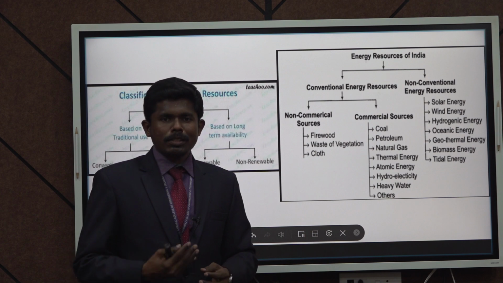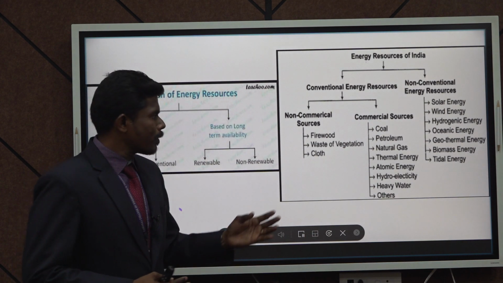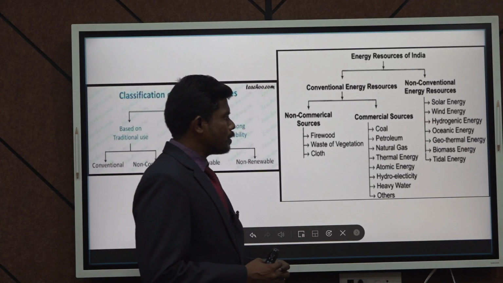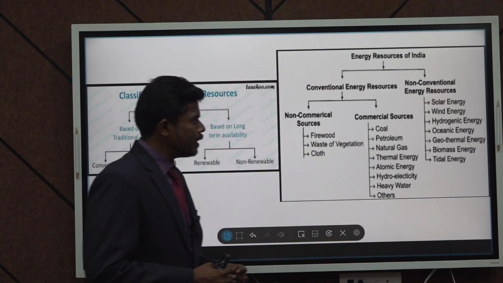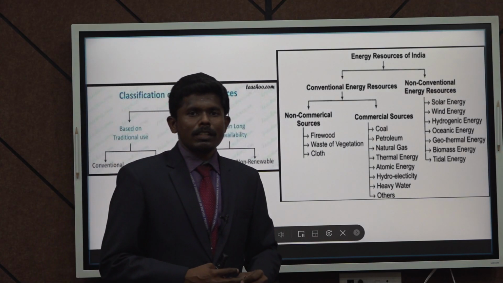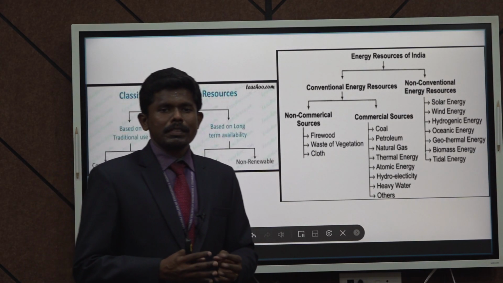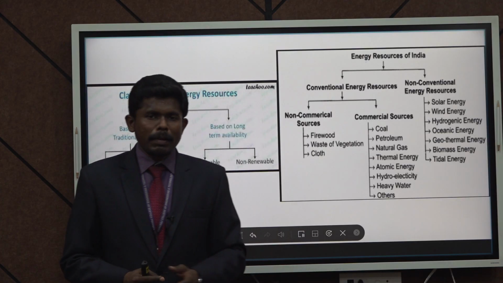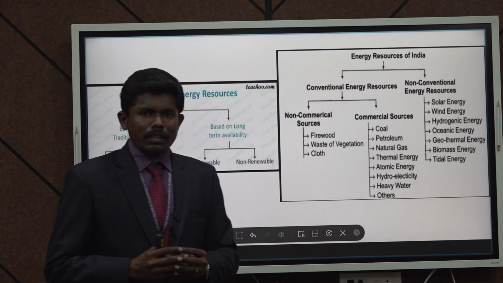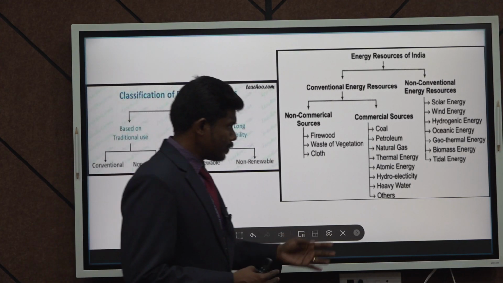When the utilization of resources like hydrogen is reduced, automatically the impact on the environment comes down drastically. And then oceanic energy, geothermal energy, biomass energy, and tidal energy. Oceanic means based on the tides. Through oceanic tides we can generate electricity which does not cause any impact to the environment, and it causes 0% harm to the environment.